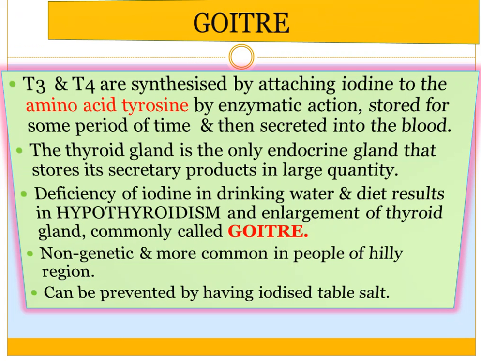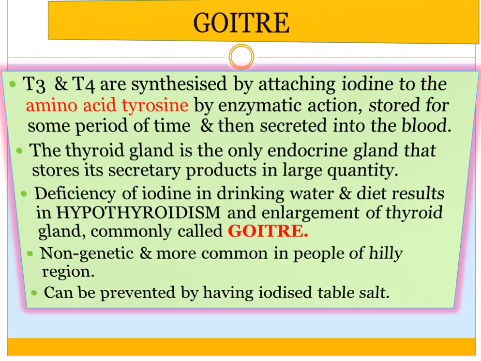T3 and T4 are synthesized by attaching iodine to the amino acid tyrosine by enzymatic action, stored for some period of time and then secreted into blood. Thyroid gland is the only endocrine gland that stores its secretory products in large quantity.